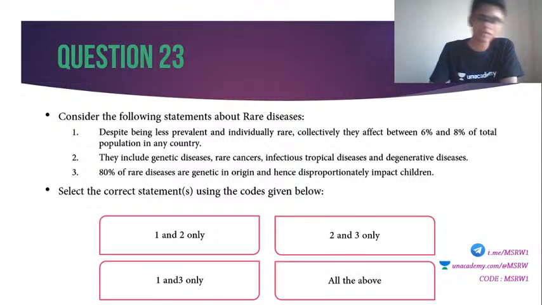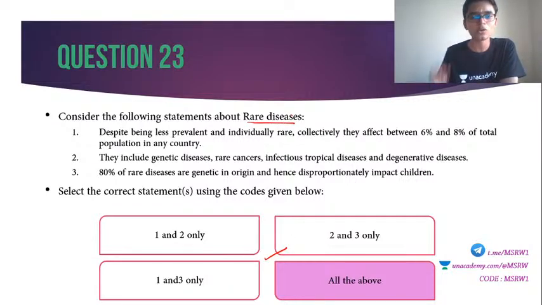Yeah, 23rd question. I think that is enough time. Answer to 23rd question is option D, all the above. Everything is correct. Okay, rare diseases are those diseases, although by name it says rare, still collectively all these diseases when put together forms about 6 to 8% of total population in any country. These diseases include rare cancers, genetic diseases, infectious tropical diseases, degenerative diseases, all are correct.